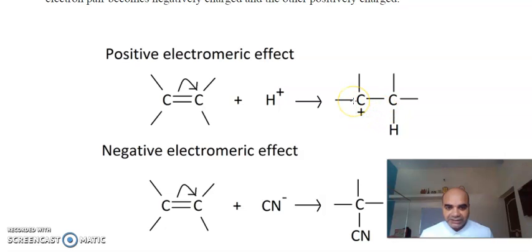This positive charge is not going to stay with the carbon, because at a later stage in the reaction, this positively charged carbon will react with the nucleophile. So this is temporary, and it occurs only in the presence of certain reagents like an electrophile or nucleophile.